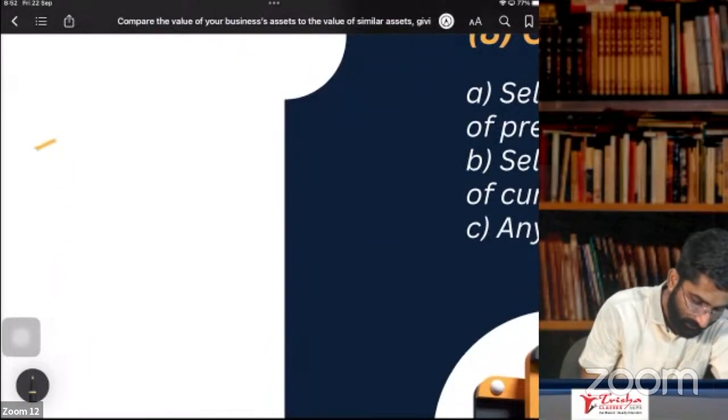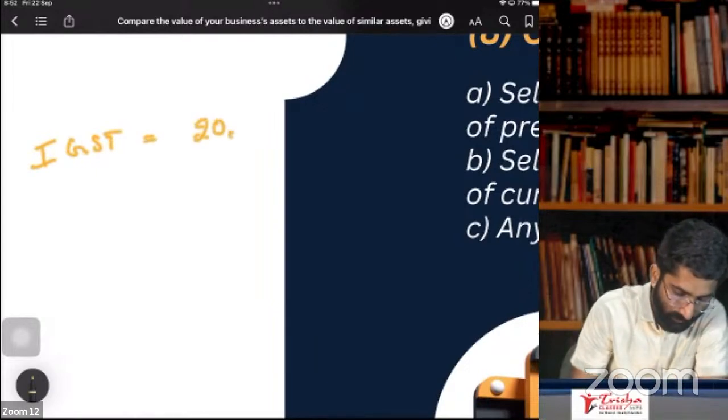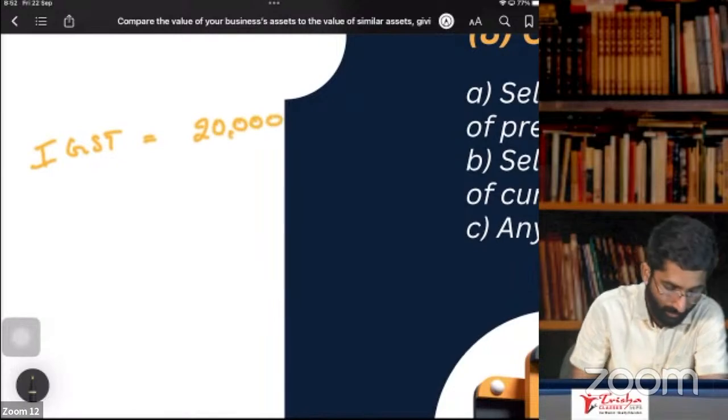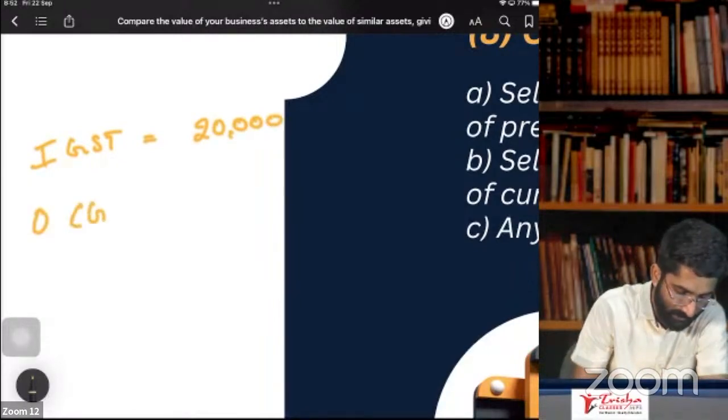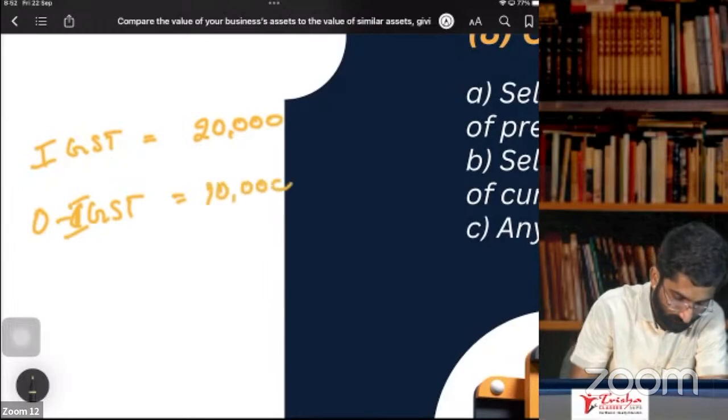Think you have IGST. The IGST amount in your ledger is 20,000 rupees. This is input. You have 20,000 as input, and the output IGST liability is 10,000.